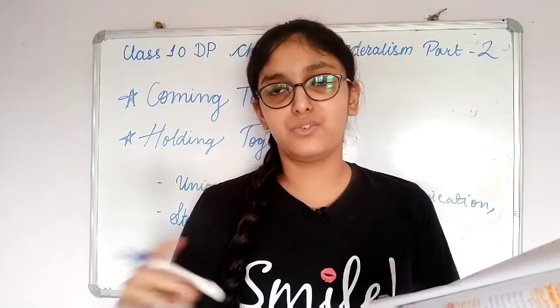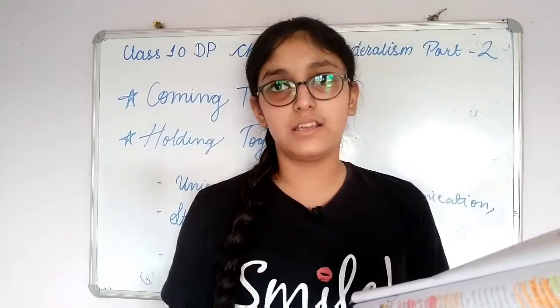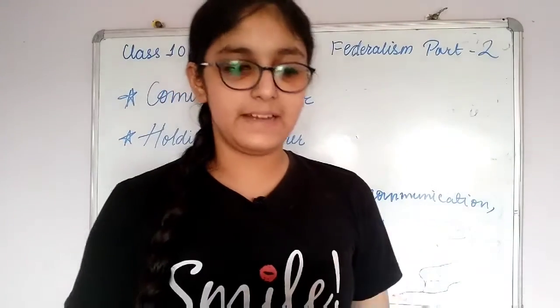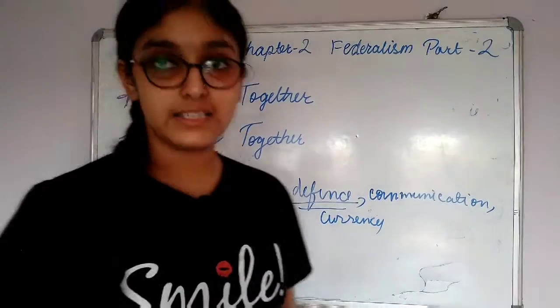Then trade between two different states also comes under the state list. Then commerce, agriculture, etc. all come under this category. The state government can independently make laws relating to all these subjects mentioned in the state list.